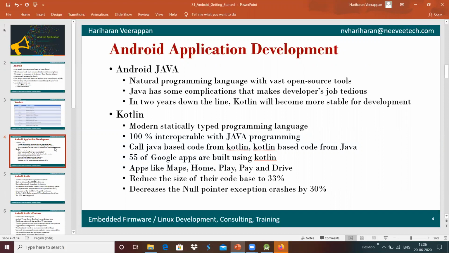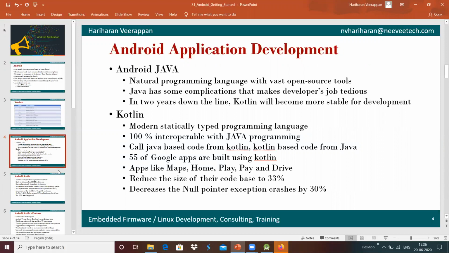Google developers say that Kotlin reduces the size of their code base by up to 33% compared with Java, and it also decreases null pointer exception crashes by 30%. Because of that, more and more application developers are moving towards Kotlin for application development.